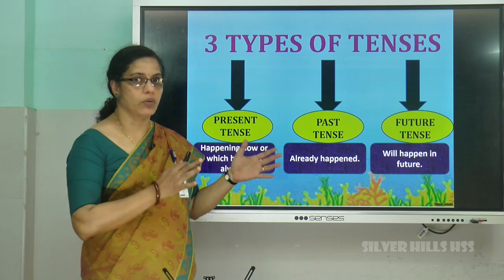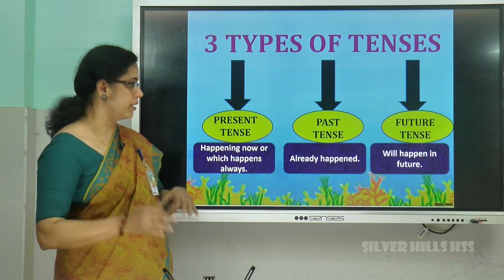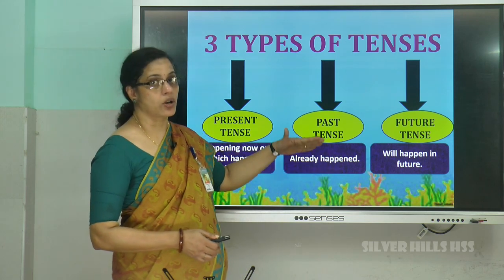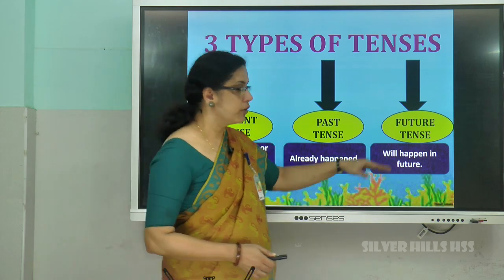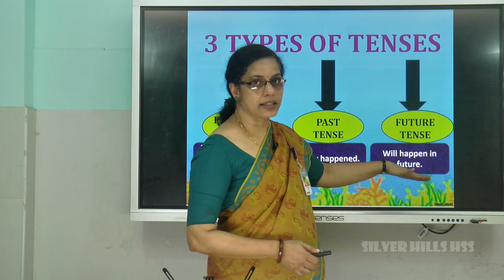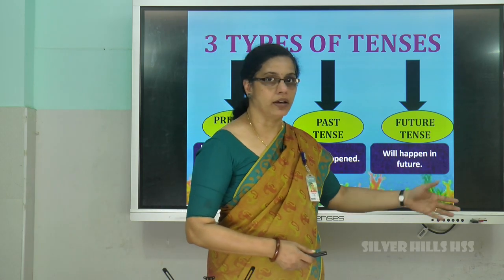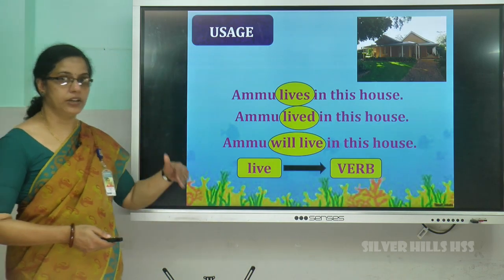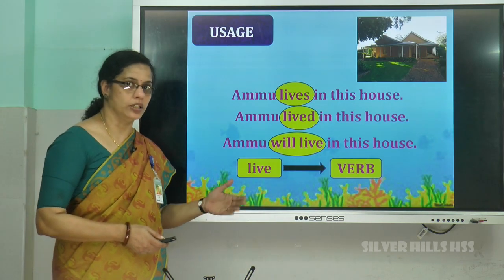Past tense tells us something which has already happened. Future tense tells us something which will happen in future. Let's get into the usage of the words and the tenses.